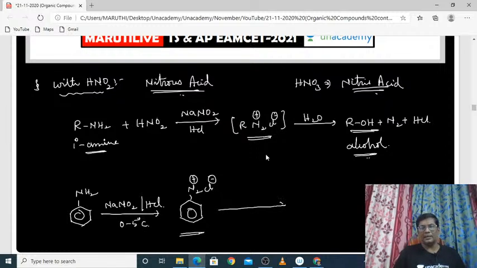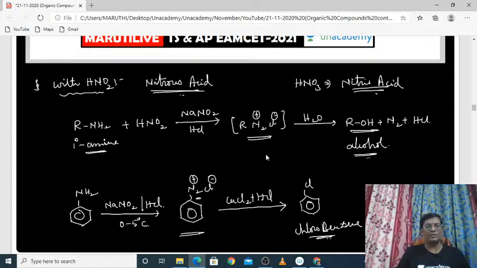Once you react this benzene diazonium chloride with copper chloride and HCl, then what is the product which is formed? It will produce chlorobenzene. Of course, nitrogen and HCl will separate. So nitrogen will separate and chlorobenzene will be formed. That's all. These are all nothing but one type of chemical reactions.